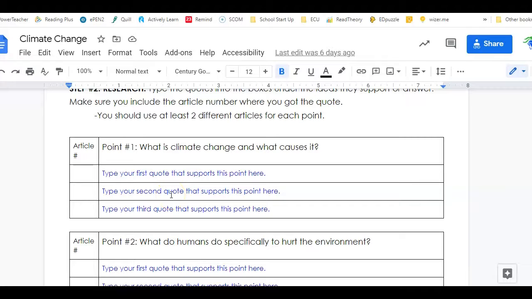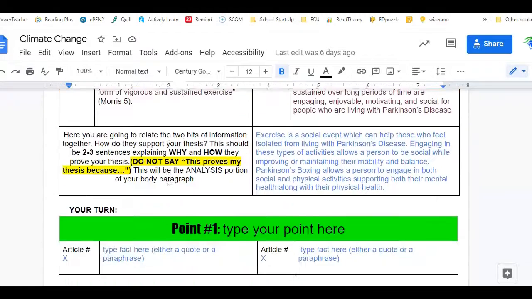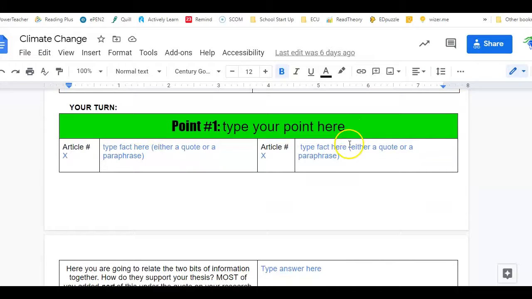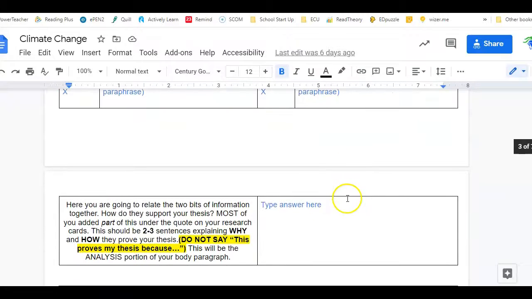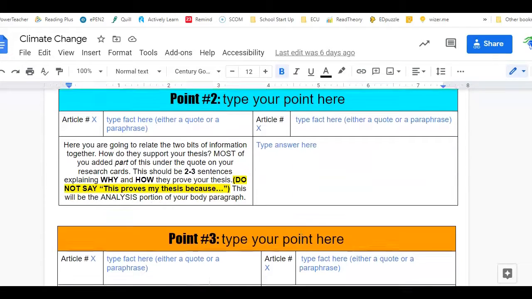Ones with numbers in it are best. So you take those 2 quotes, you would have put 1 here and 1 here, and then you would have analyzed them by telling me how and why they prove your thesis, which is that humans are responsible for climate change. You should have done that for all 3 points.